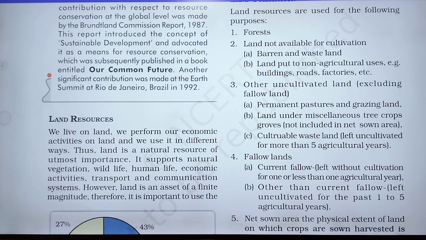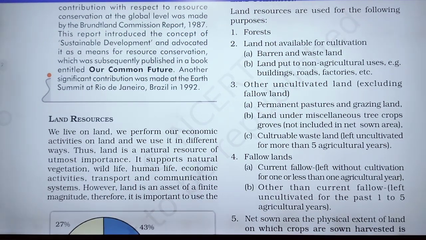And the fourth one is fallow land, meaning land that is left without sowing any seeds. Now, current fallow is left without cultivation for 1 or less than 1 agricultural year. And the second one is other than current fallow, left uncultivated for the past 1 to 5 agricultural years.